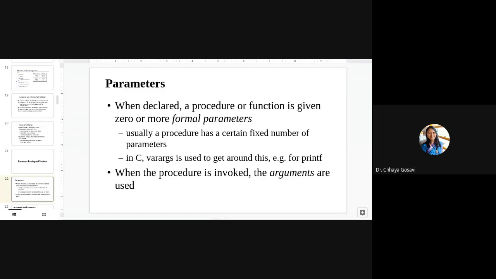For example, in C language, we have var arg, variable argument. For example, the printf statement. In printf, we can pass only one parameter, like a message, printf hello world, in double quotes, just a string. Or printf like here.